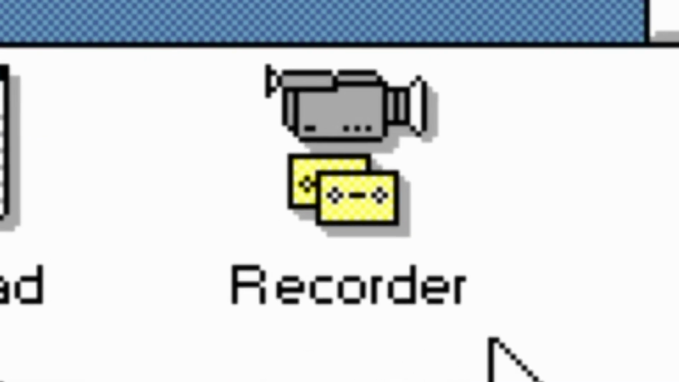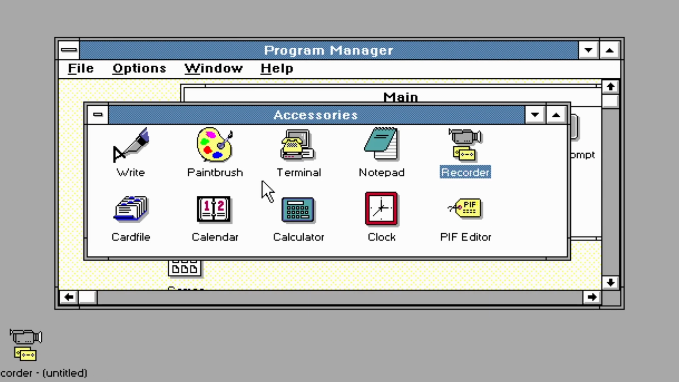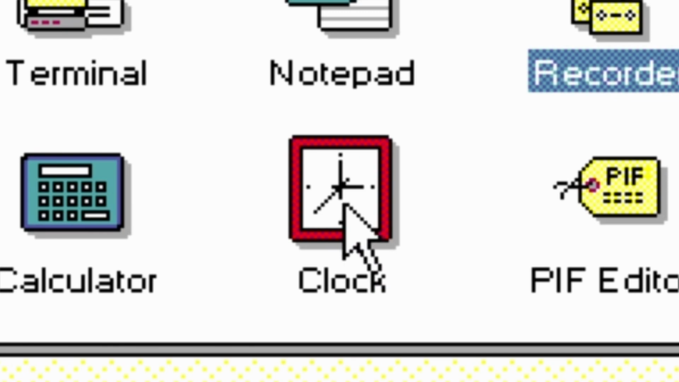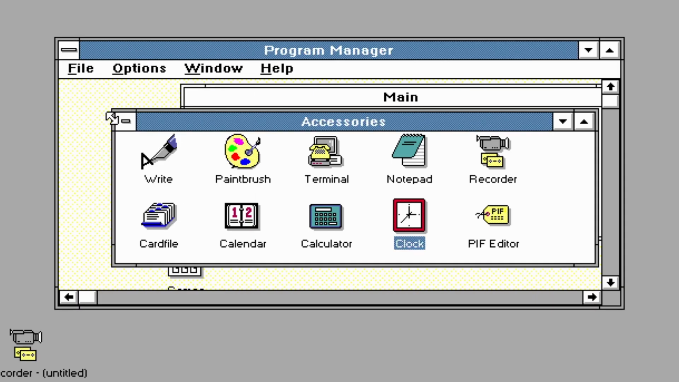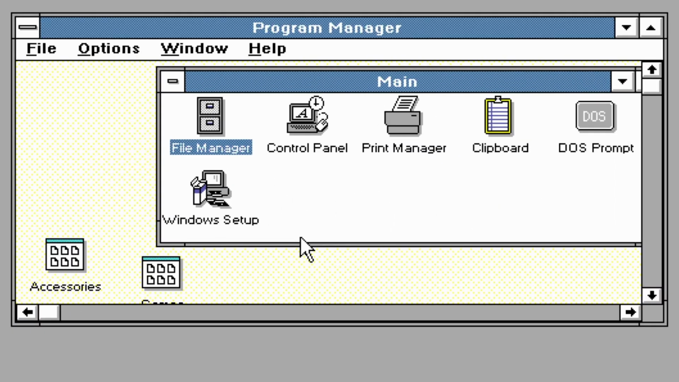Wait, there's a recorder? I have to try this. Let's just name it 123. So we're actually recording right now. That's actually crazy that this was done. I'm actually so surprised. Let's see if the clock looks any different. No, it doesn't. I don't know what I was expecting. The difference between 2 and 3 is actually pretty big. And it looks nice. Could imagine some people actually liking this style on their modern Windows.